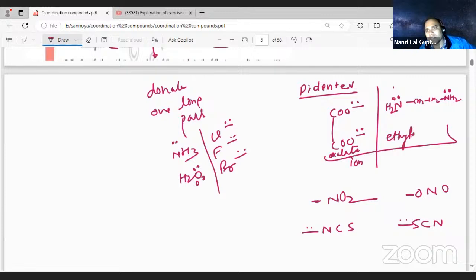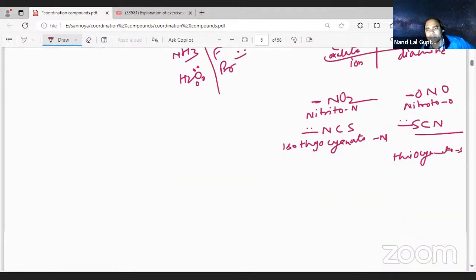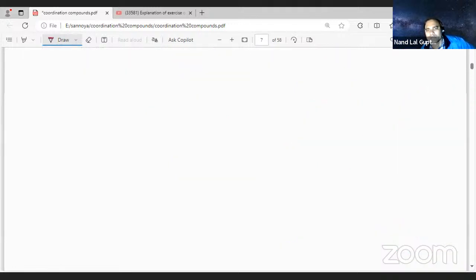This is nitrito-N, and this is nitrito-O. Thiocyanate, and isothiocyanate linked through N. And thiocyanate linked through S. Now, let us move to the next question, student.